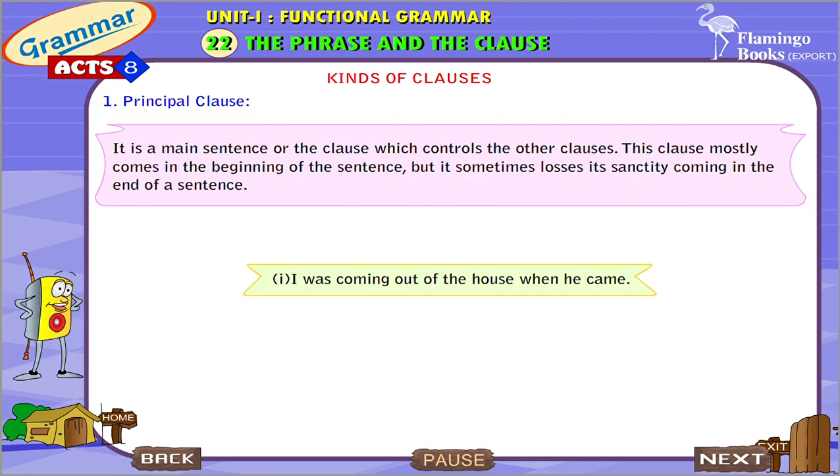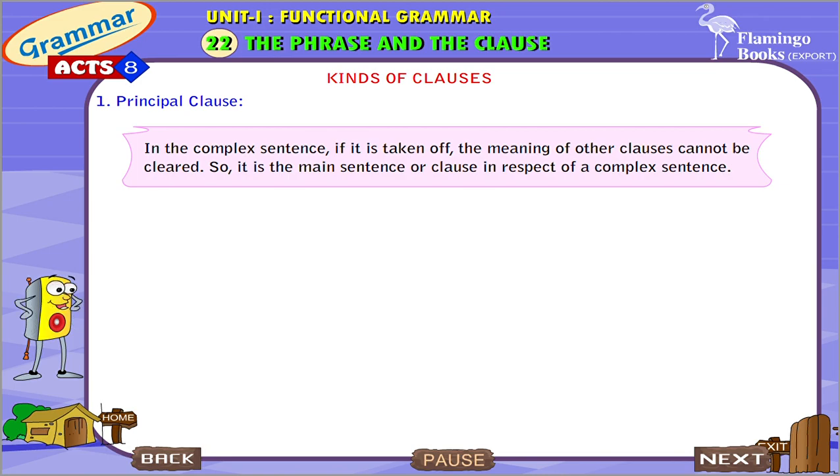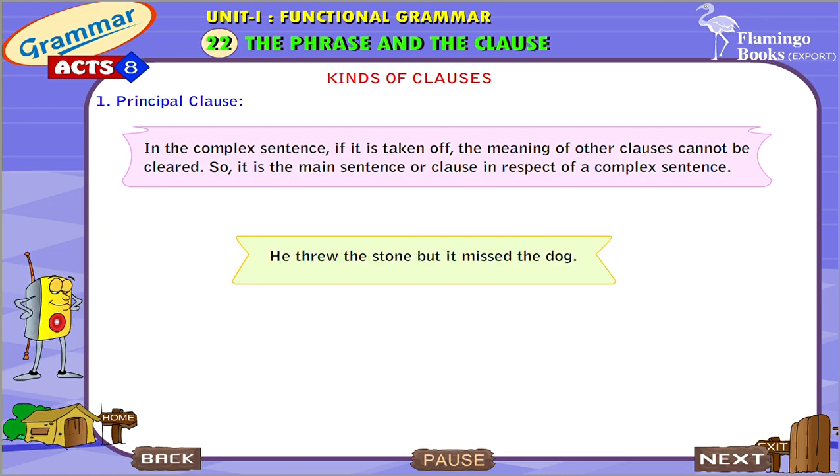Principal clause. It is a main sentence or the clause which controls the other clauses. This clause mostly comes in the beginning of the sentence, but it sometimes loses its sanctity coming at the end of a sentence. In the complex sentence, if it is taken off, the meaning of other clauses cannot be cleared. So, it is a main sentence or clause in respect of a complex sentence.